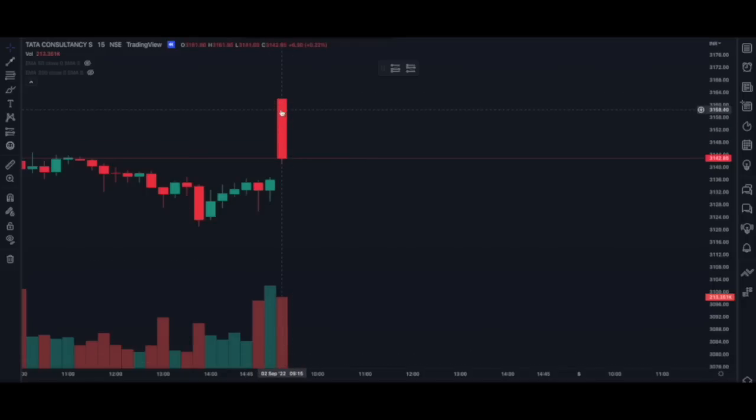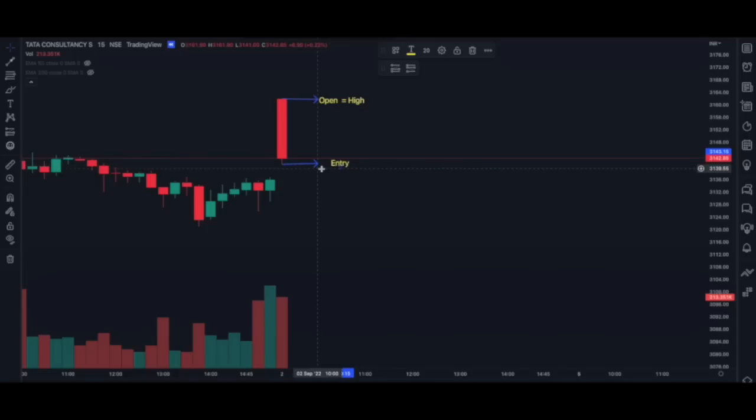This is the first 15 minute candle. What I can observe here is that this stock is having seller pressure, because you can see that the open is equal to the high for this candle. This means this stock is having sellers' pressure. Now according to our strategy, we will enter when the next candle opens as soon as the low of this candle is broken. So this level will be our entry. When the next candle opens and breaks this level, we will enter the trade.